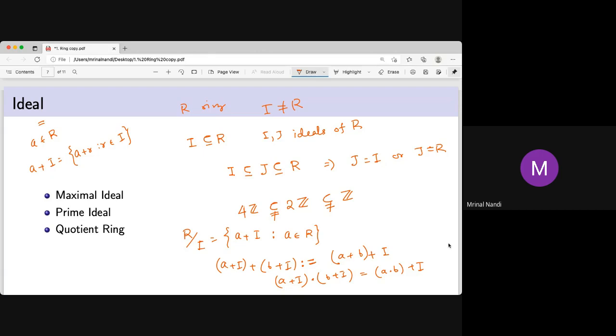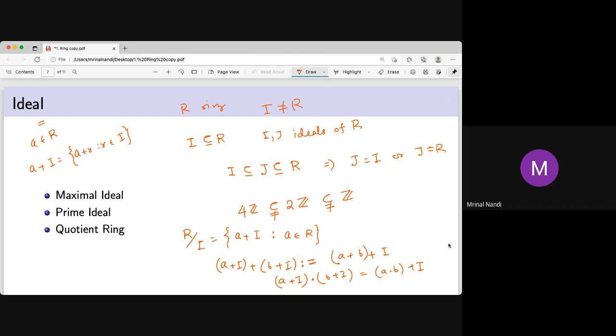You can prove all these properties: associativity, commutativity, distributivity, everything you can prove. The details are in a modern algebra book. So you can easily prove that this forms a ring.